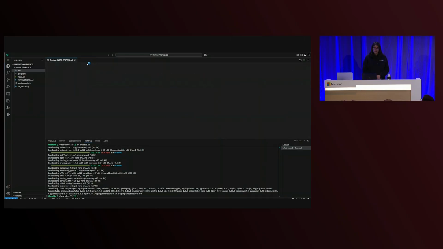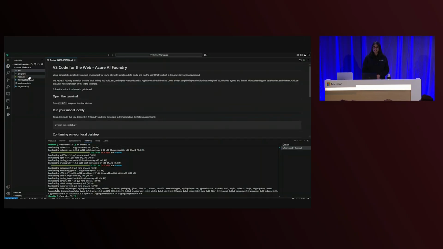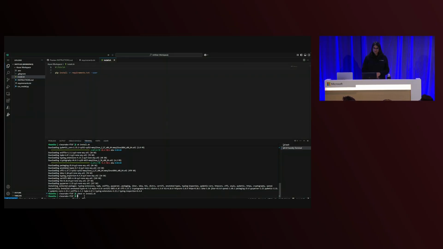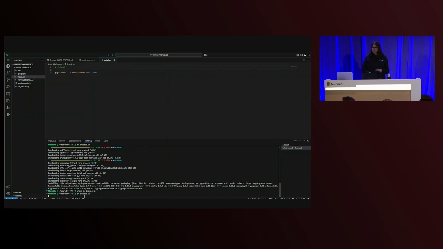When I look at the requirements.txt file, I can see the necessary libraries and dependencies that I would need to use straight from the Sora code sample. So you can see the right ones, and I can see my install file. So I'm just going to make sure that the install file, the bash file, is executable. I'm going to run chmod from the terminal. And then run the file, just to make sure that all my dependencies are there.